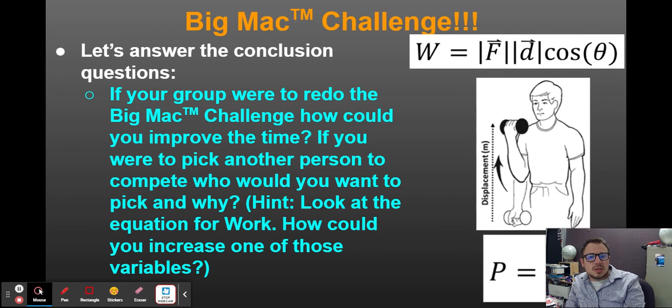And the key to this was that you probably want somebody with longer arms because with every rep that they were doing, they would do more work.